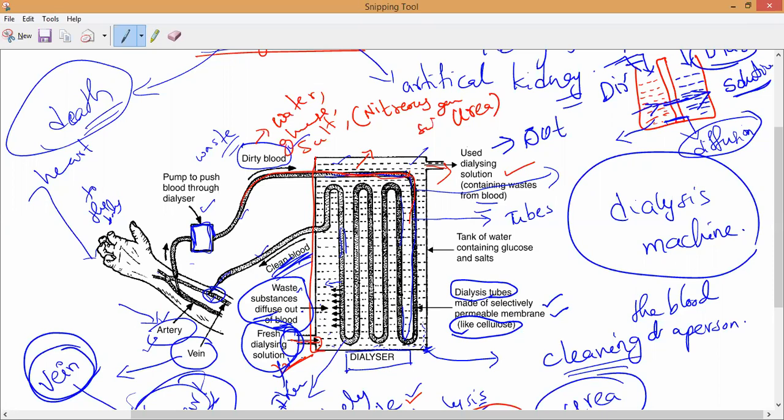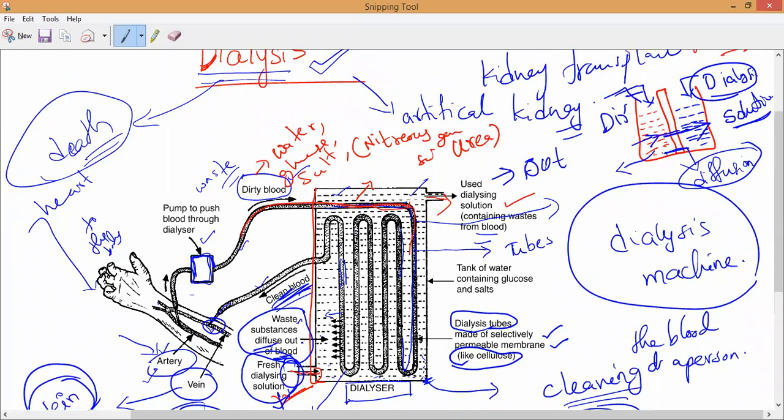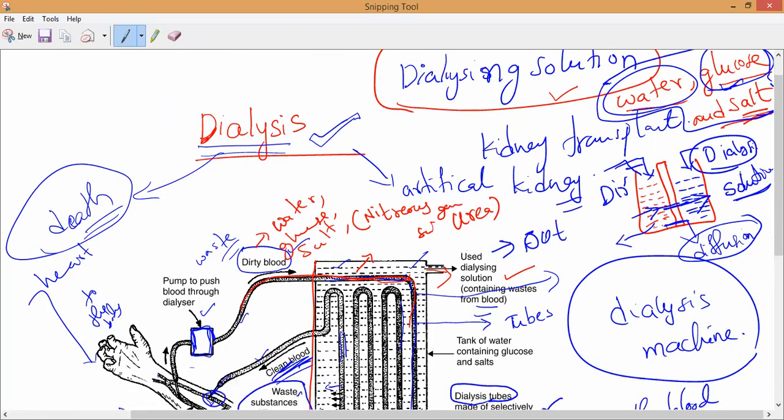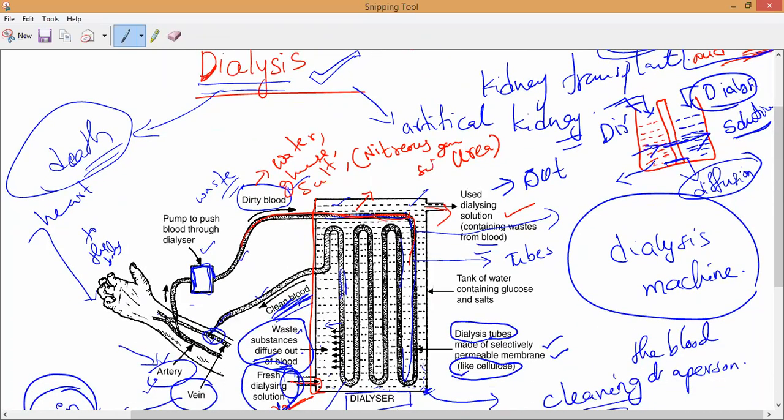Kindly tell me. Because the dialyzing solution makes an equal concentration with our human blood, which contains what? Water, glucose and salts. Our blood contains water, and our dialysis solution also contains water, glucose and salt. So their concentration is already equal inside the blood and the dialysis solution, so those substances cannot diffuse outside.